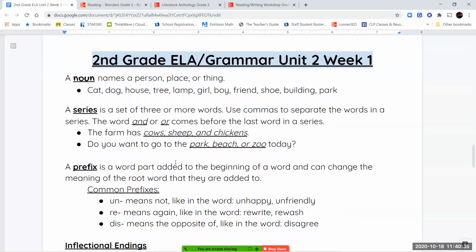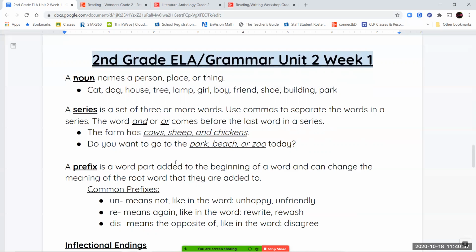We're also going to talk about a series. Now, when we're talking about a series, we're talking about a set of 3 or more words. And when we're using a series in a sentence, we use commas to separate the words in our series, and we use the word and or or right before the last word.